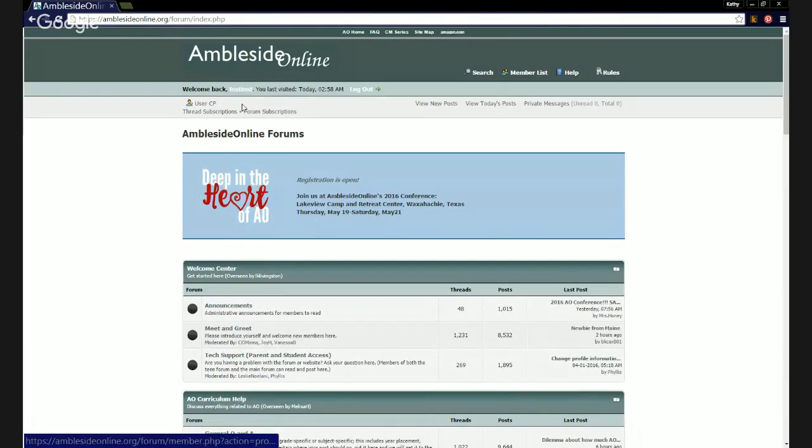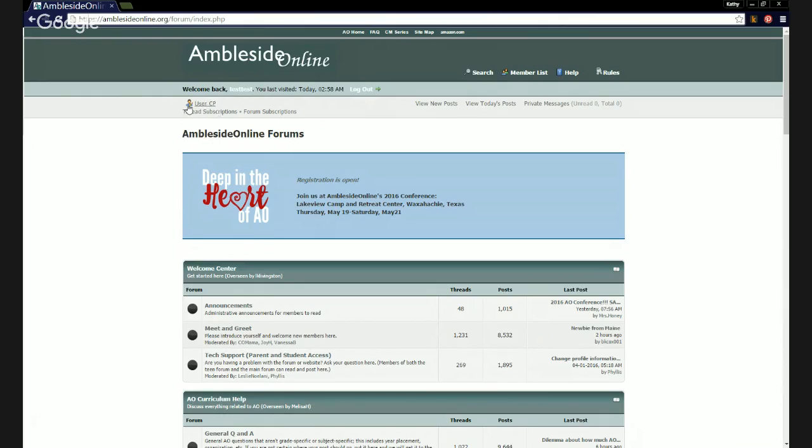That was our username, so that's who it's addressing, and it tells us when we last visited. And it has a link to log out if we want to log out. Now at the top, instead of just help and rules, we can also see a list of members, and there's a search feature. And then in this gray band right here, we can see several menu options that will be very helpful to us when we're trying to navigate the forum.